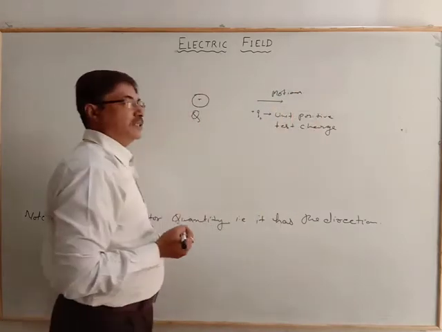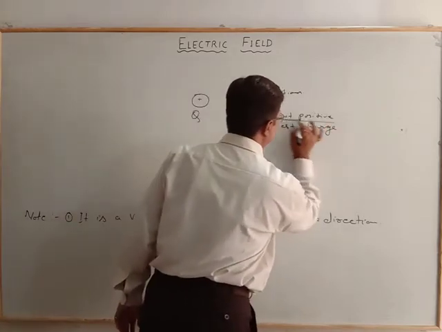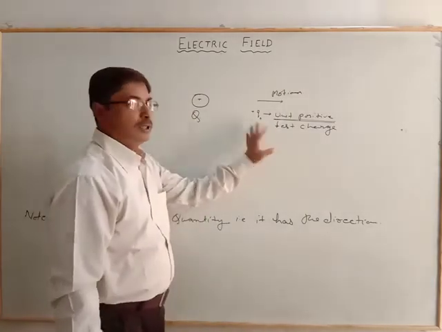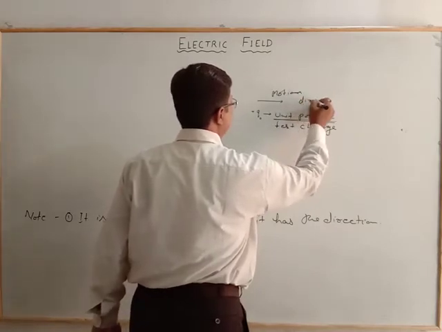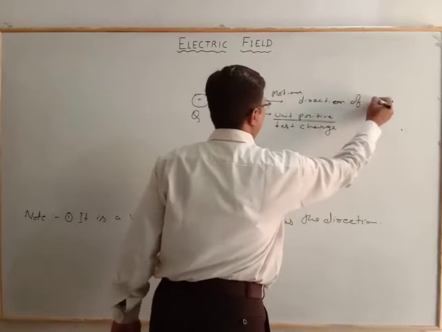Whatever direction it follows will be the direction of the electric field.